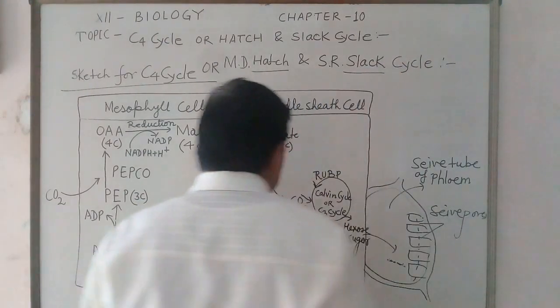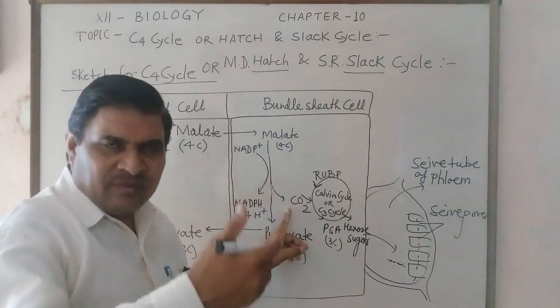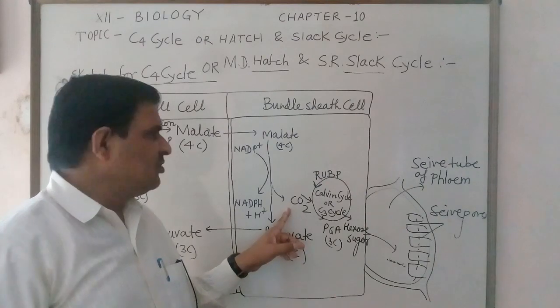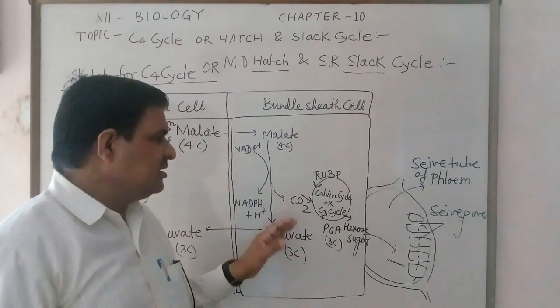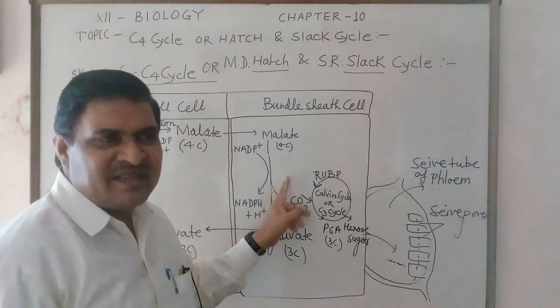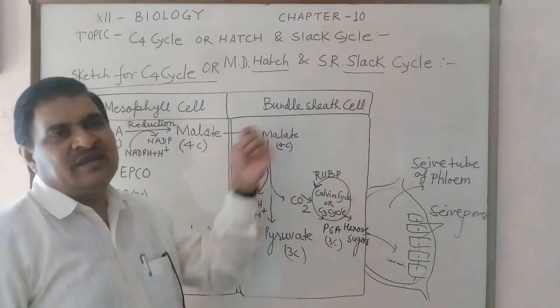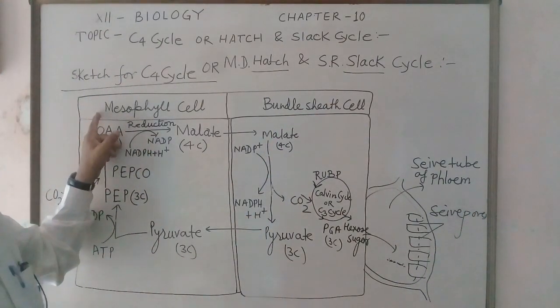One important step also occurs, which is removal of one carbon dioxide from the 4 carbon malate. This is called decarboxylation. Here decarboxylation occurs in the bundle sheath cell, although carboxylation occurs in the mesophyll cell.